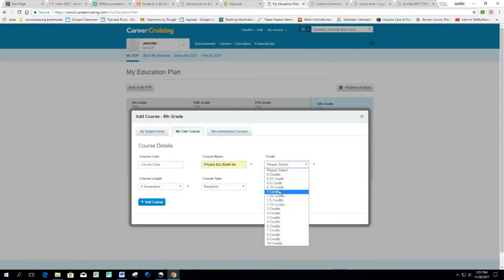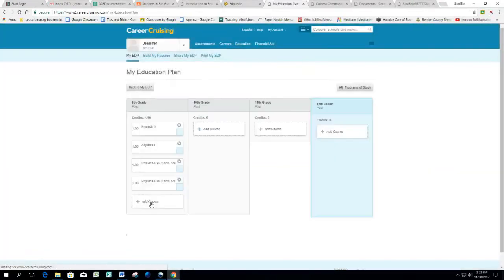It's worth 1 full credit because they're each worth a half a credit per semester, right? They're semester classes, so each is worth a half a credit. So it's a full credit. Click on Add Course. And I just added it twice because I was impatient. So now I got to take one of them out.